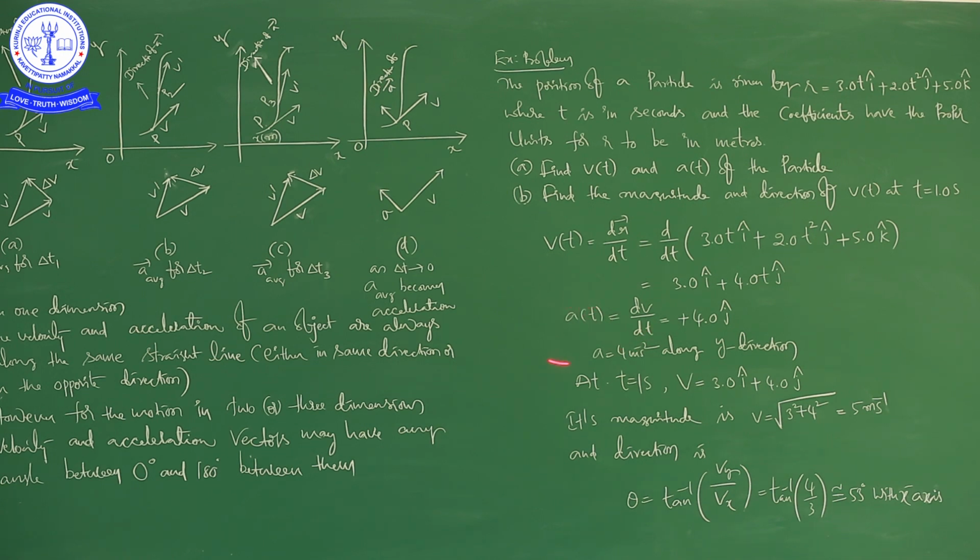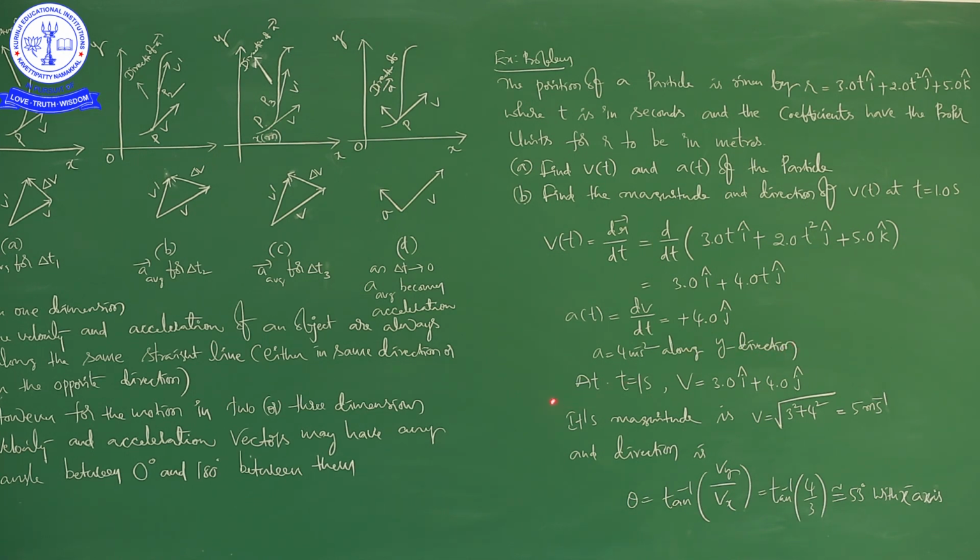Now, if you want acceleration, again we have to differentiate. You know that formula, a is equal to dv by dt, that is equal to, in this place it will become 0, because if you differentiate a constant you will get 0, but here t is there, that is the reason here we are getting 4.0 j cap, right. So, it is the acceleration. Acceleration is 4 meter per second square along y direction, because j cap is the unit vector along y axis.